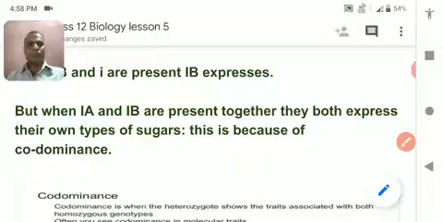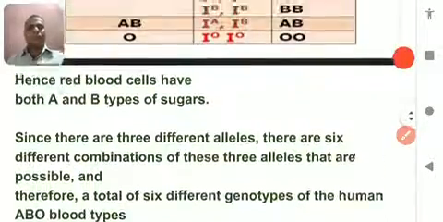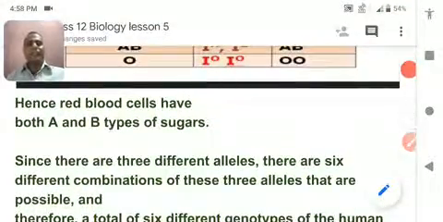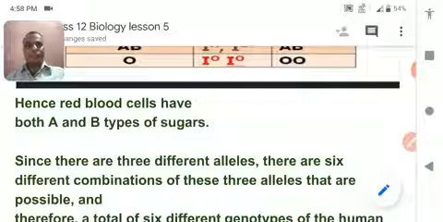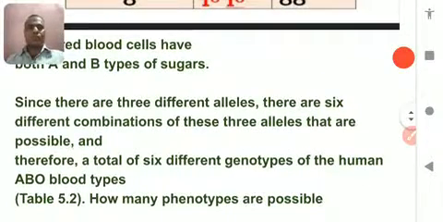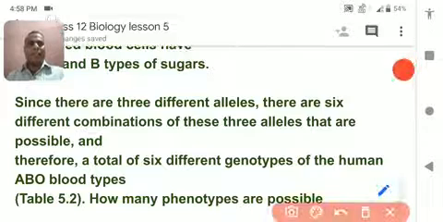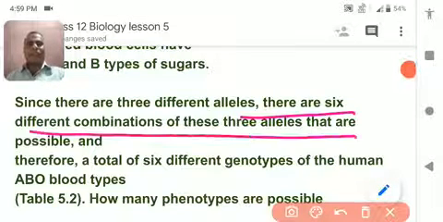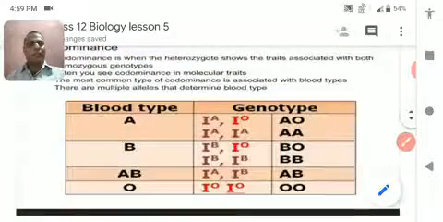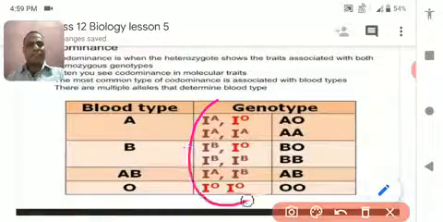Hence the red blood cell has both A and B type of sugar. Since there are three different alleles, there are six different combinations of alleles. These are the six different combinations.